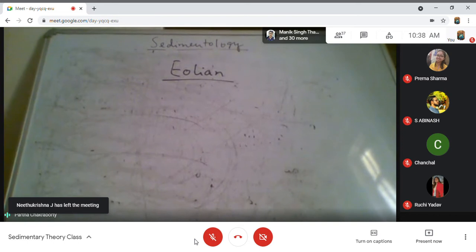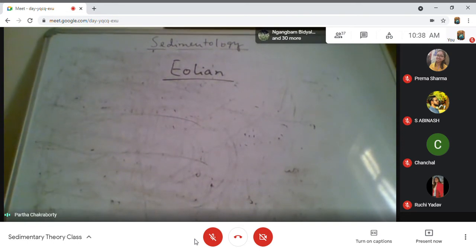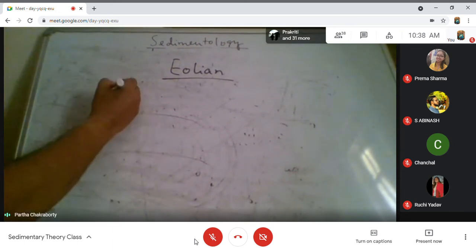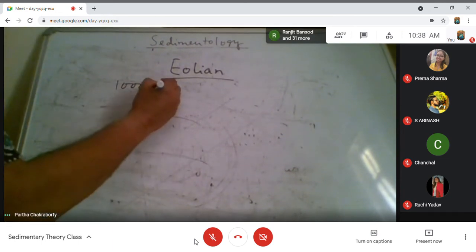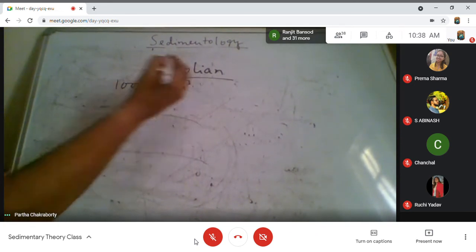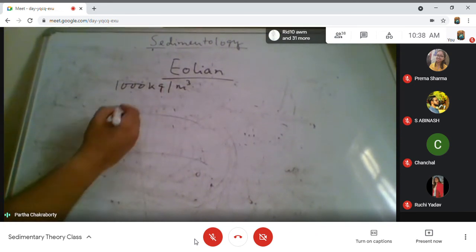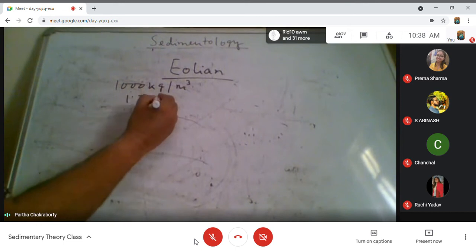So both are fluid, but what is their major difference? This difference actually plays a role in sediment carriage and sediment movement. Water has a density of 1000 kg per meter cube, whereas air has a density of 1.3 kg per meter cube.